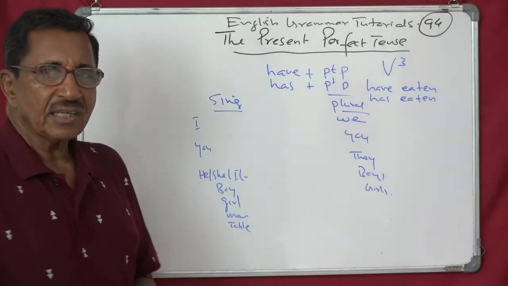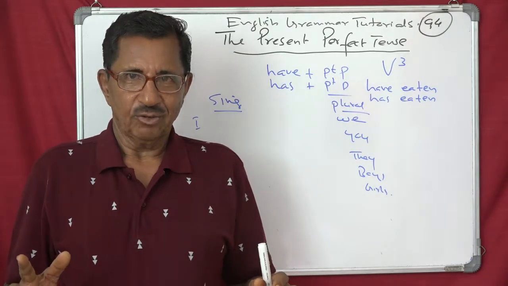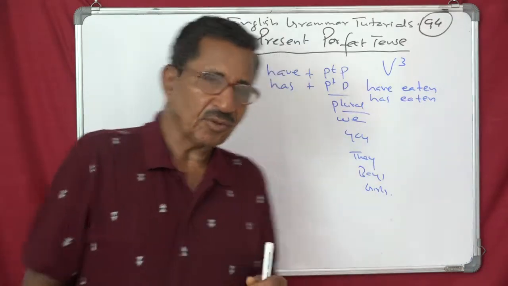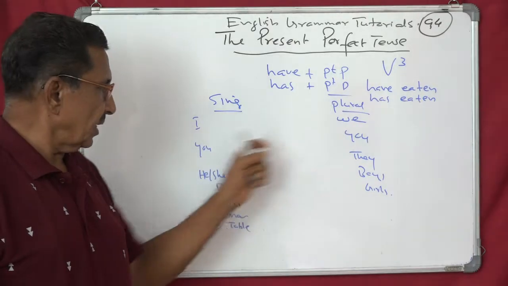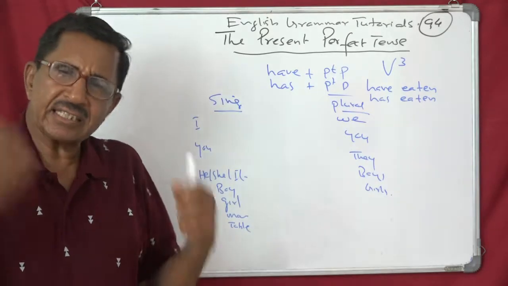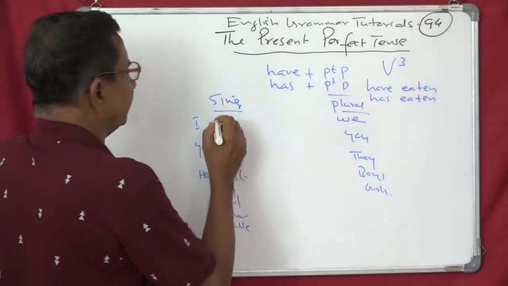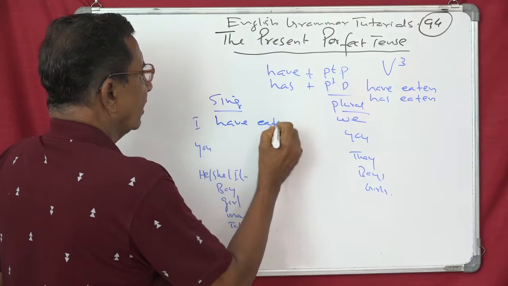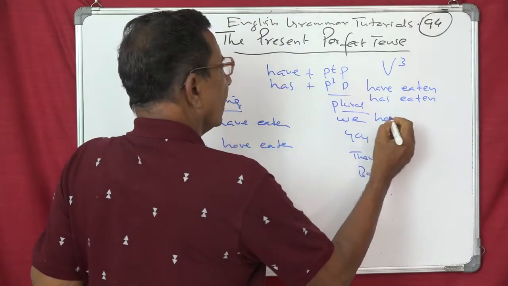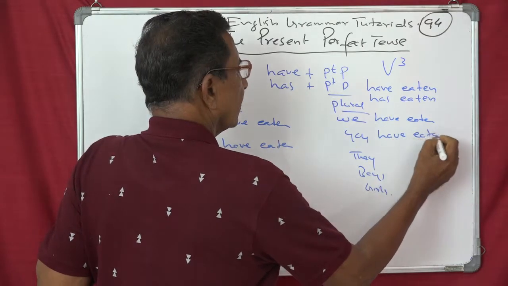Now the distribution begins. Also I told you in English you can begin sentences only in 6 ways. No other way out. Whatever sentence you bring, the subject will be either first person singular or plural, second person singular or plural, third person singular or third person plural. So it's easy to distribute in English. So here you have: I have eaten. You have eaten. We have eaten. You have eaten. They have eaten.